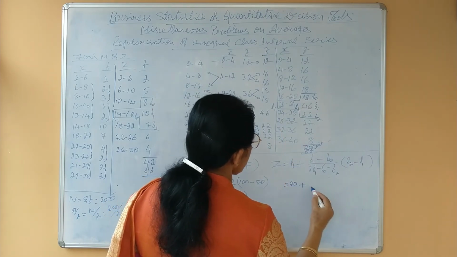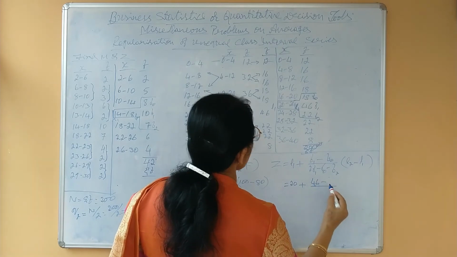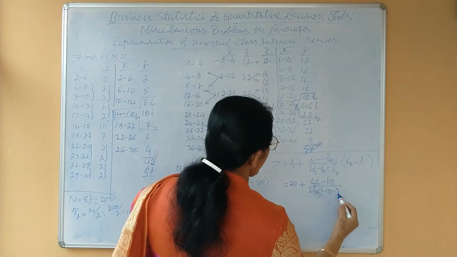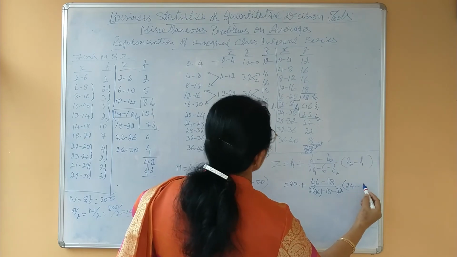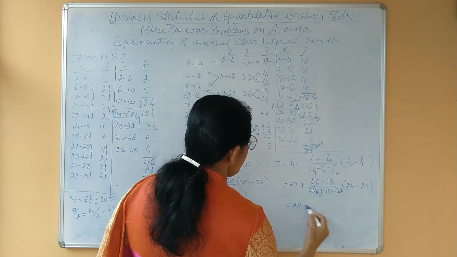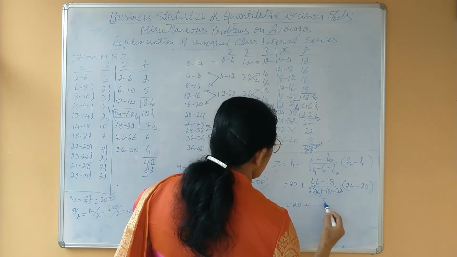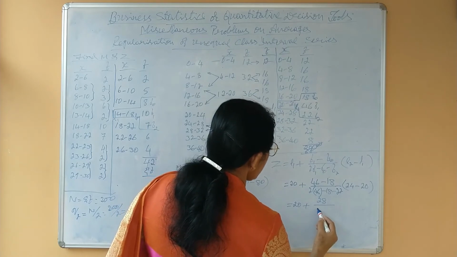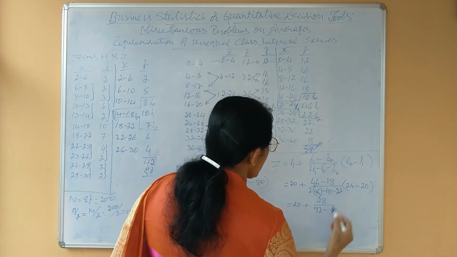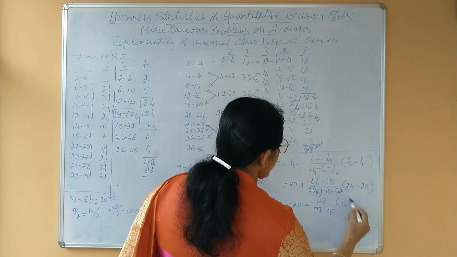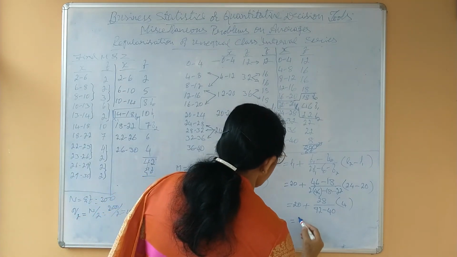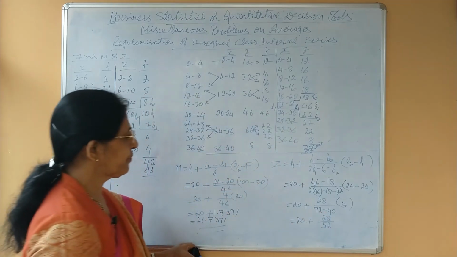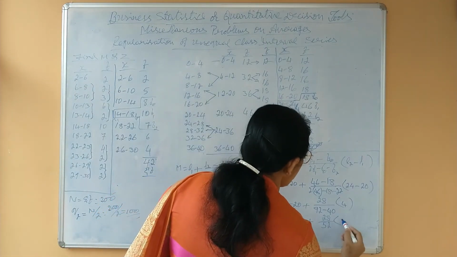L1 is 20 plus f1 46 minus f0 18, divided by 2 into 46 minus 18 minus 22, into 24 minus 20, equals 20 plus 46 minus 18, 28, divided by 2 into 46, 92, minus 18 and minus 22, minus 40, into 24 minus 20, equals 20 plus 28 divided by 92 minus 40, 52, into 4.